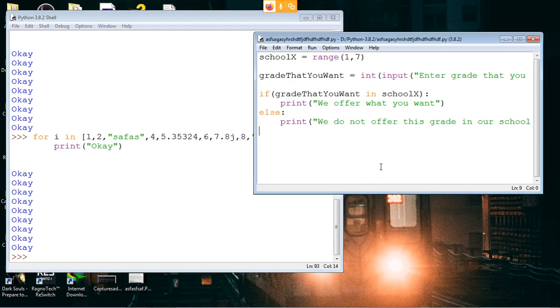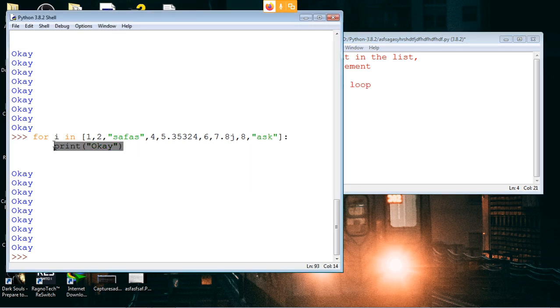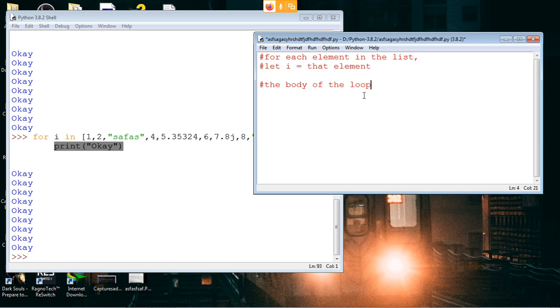Another way to look at this is when we say for i in that, what it means is: for each element in the list, let i be equal to that element, and then you just do the body of the loop. The body of the loop means this print okay, whatever is there inside.